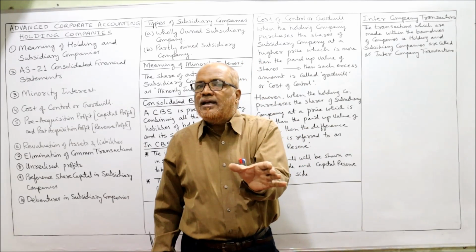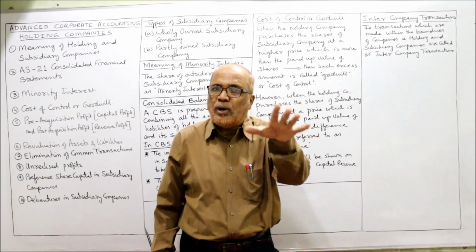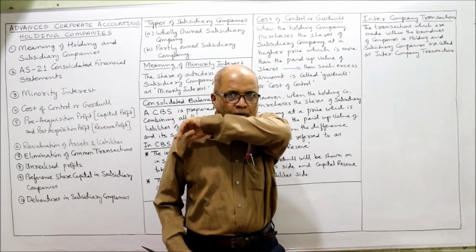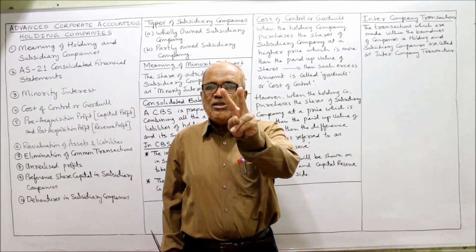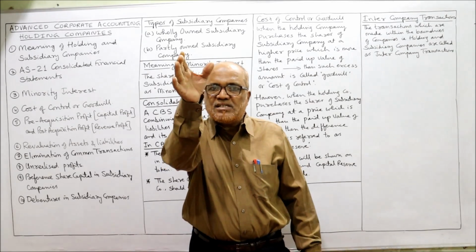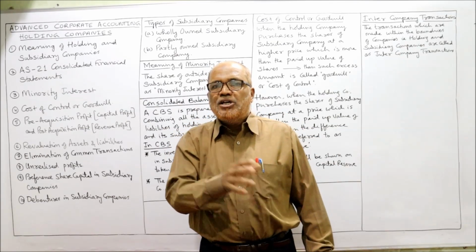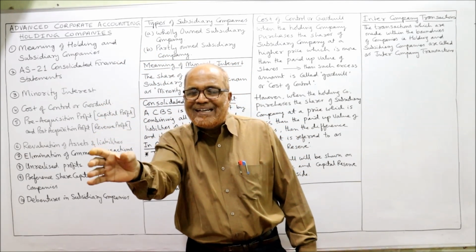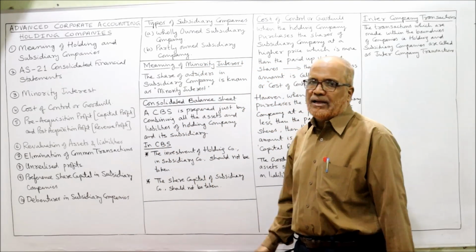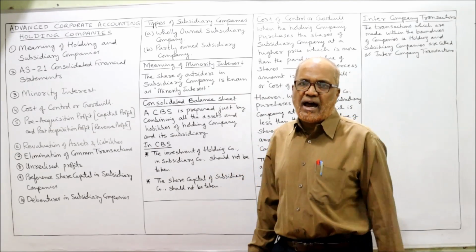So in the consolidated balance sheet, we take only the share capital of the holding company. We should not take the share capital of the subsidiary company. These two items you should not take. Which are the two items? Investments of the holding company should not be taken in the consolidated balance sheet. Share capital of the subsidiary company should not be taken in the consolidated balance sheet. These two items will not be taken. Other items, line by line, we will add up.